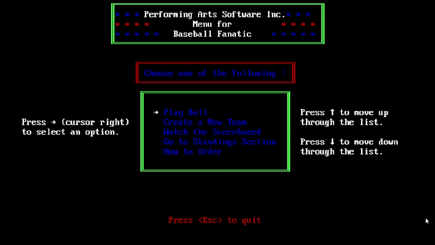I had an Apple IIe enhanced system, and I've been kind of kicking myself for selling it off. I sold all the games with it, but for some reason I still have the Baseball Fanatic manual in my possession. So I've been looking for this game ever since. It's not because it's a great game or anything, I've just taken an interest in the fact that I haven't been able to locate it anywhere.